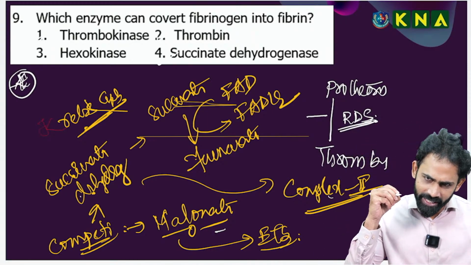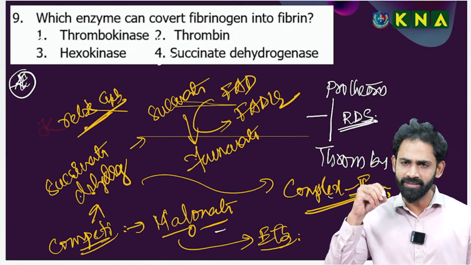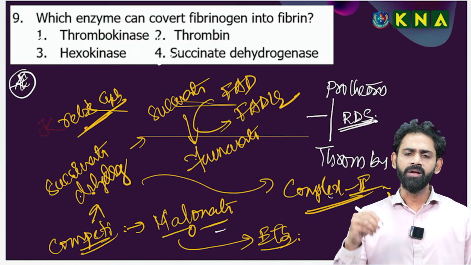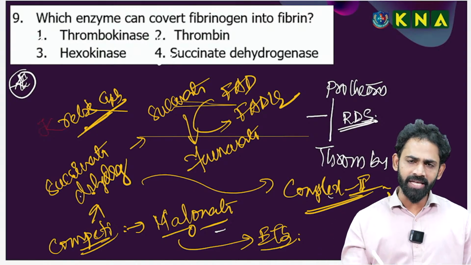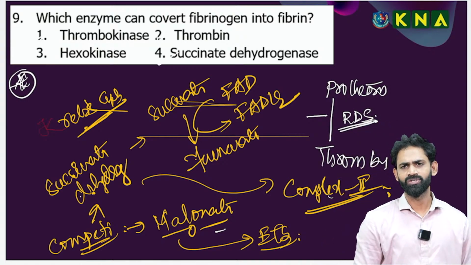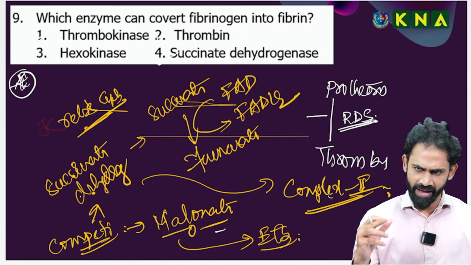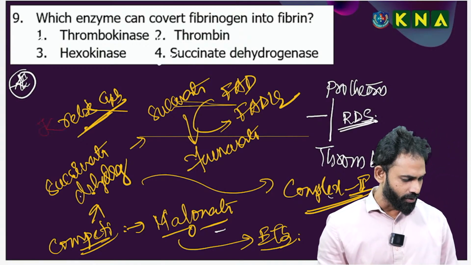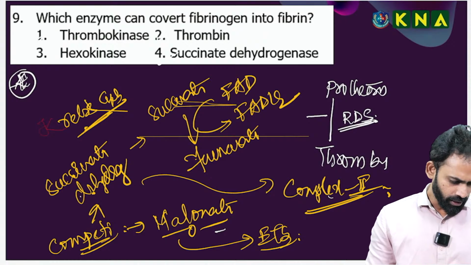Succinate dehydrogenase is the one enzyme which is common in both the Krebs cycle and the electron transport system. So that is why it has its own integral value. That is why I covered 3 points. Okay, that's good. Complex 2.